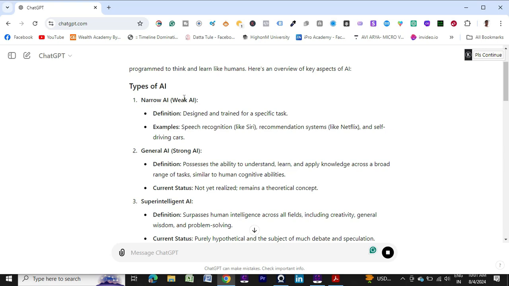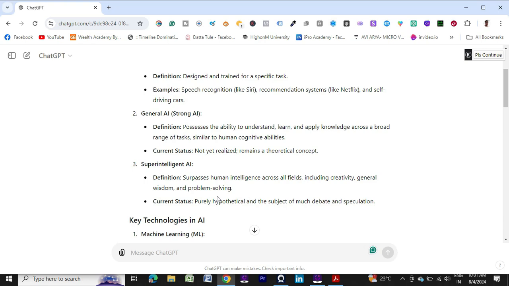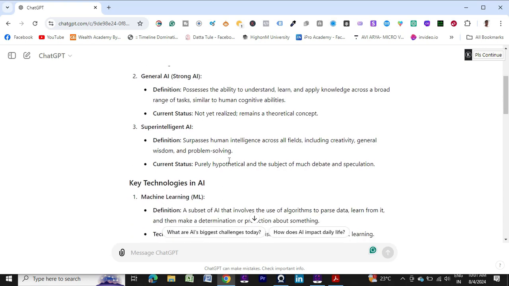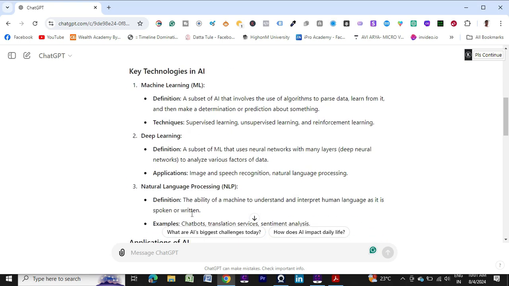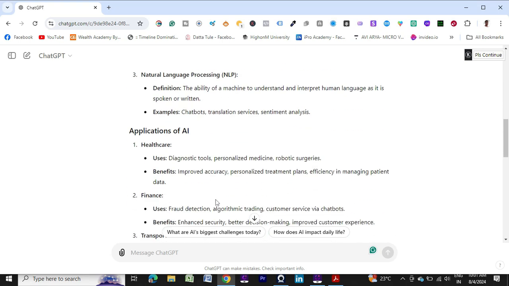Here are types of AI: narrow AI, general AI, super intelligent AI, then key technologies in AI: deep learning, machine learning, natural language processing. So it's explaining everything about artificial intelligence.